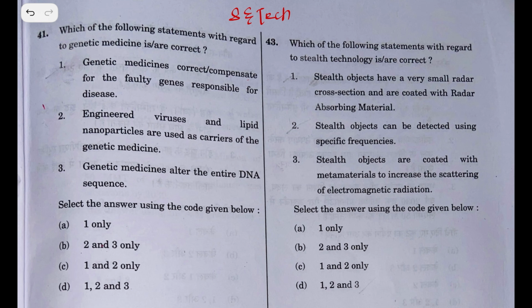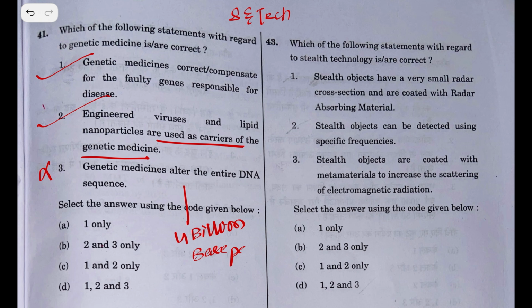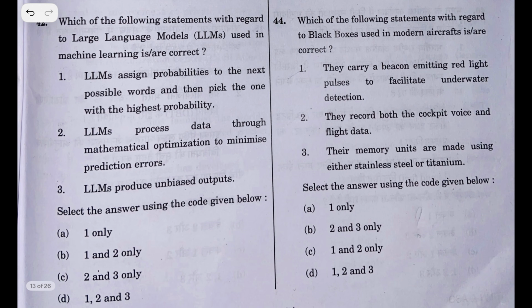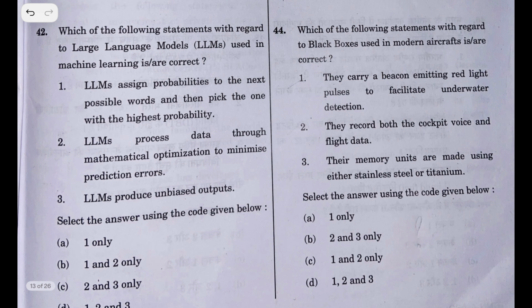Genetic medicines compensate for faulty genes responsible for disease. Yes. Engineered viruses and lipid nanoparticles are used as carriers of the genetic medicine. Yes, this is correct. Genetic medicines alter the entire DNA sequence. No, it is not possible because I think we have around 4 billion base pairs, which is impossible. The statement is wrong, and the answer is C. These are all straightforward questions in science and technology. They are very easy compared to history and art and culture.